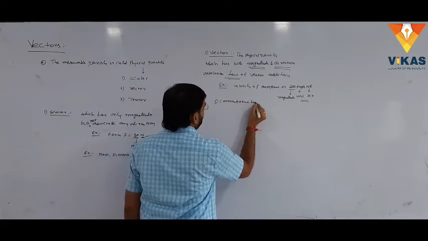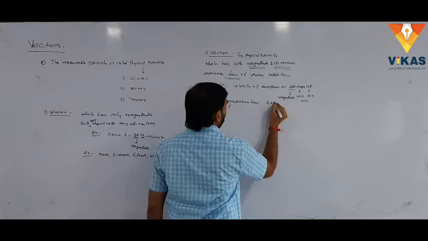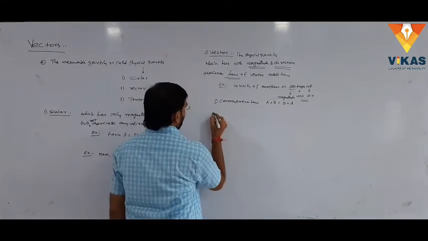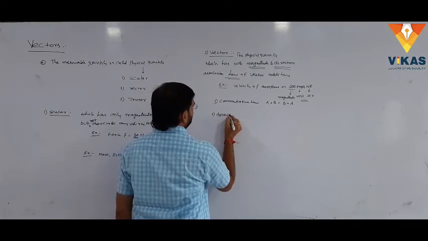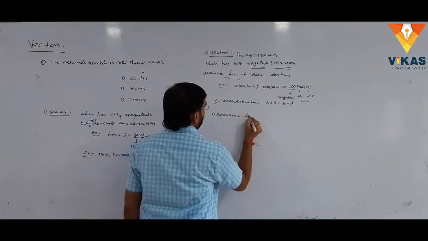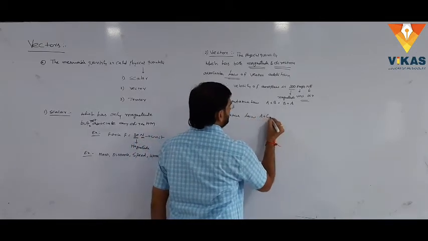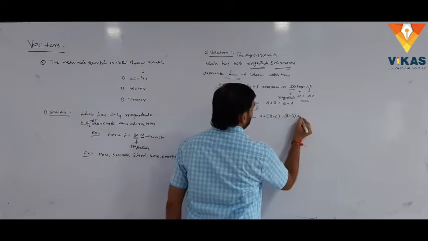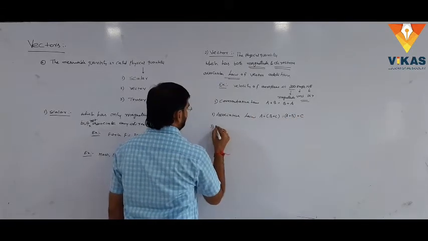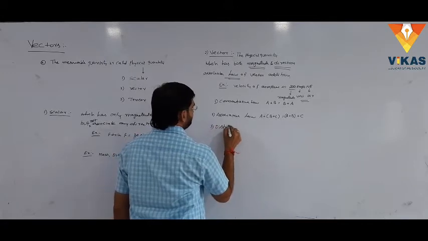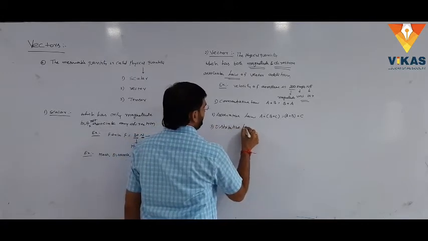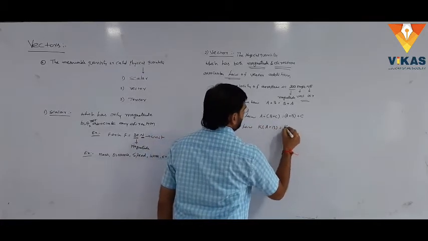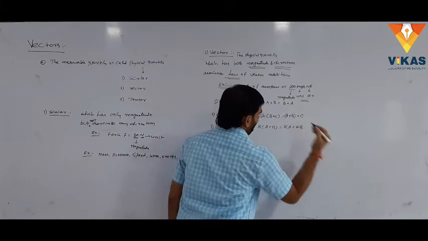Commutative law: A plus B equal to B plus A. Second one is the associative law: A plus B plus C equal to A plus B plus C. Third one is the distributive law: K into A plus B equal to Ka plus Kb.